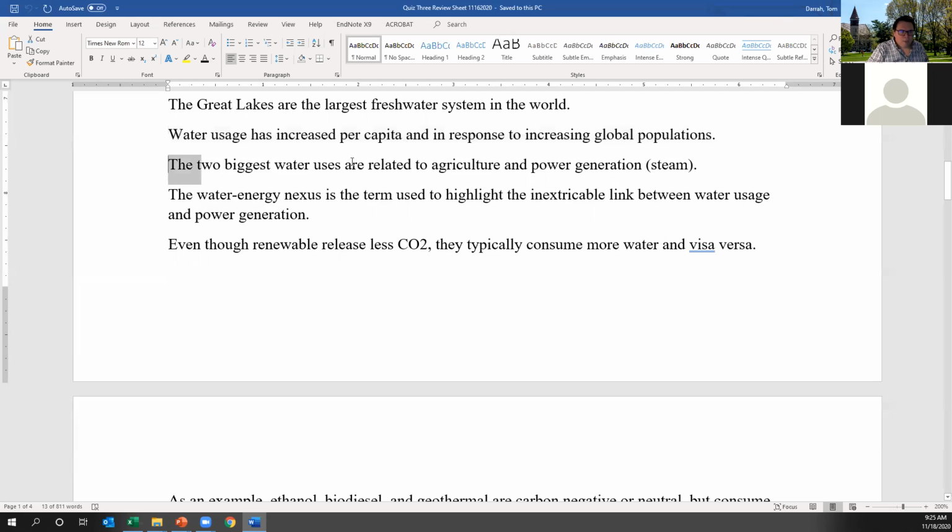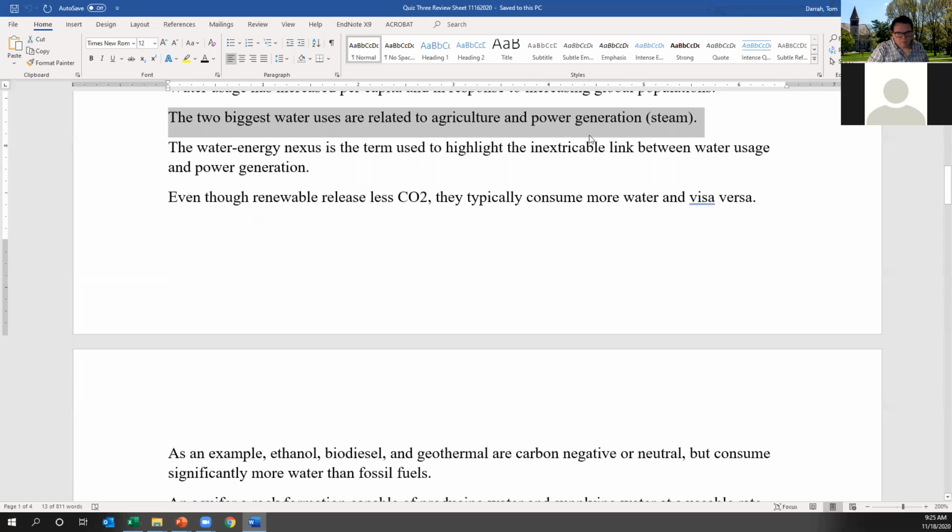So how do we actually use water? The vast majority of water is used for agriculture or irrigation and power generation, or to basically generate steam to spin a turbine in some form or another. So we tend to spend a lot of time thinking about drinking water quality. The reality is most of the water is used for ag and for power generation, which are obviously important for our modern lifestyles. But as a result of what I said earlier, power demands are increasing, food demands are increasing, water usage is getting more and more stressed.